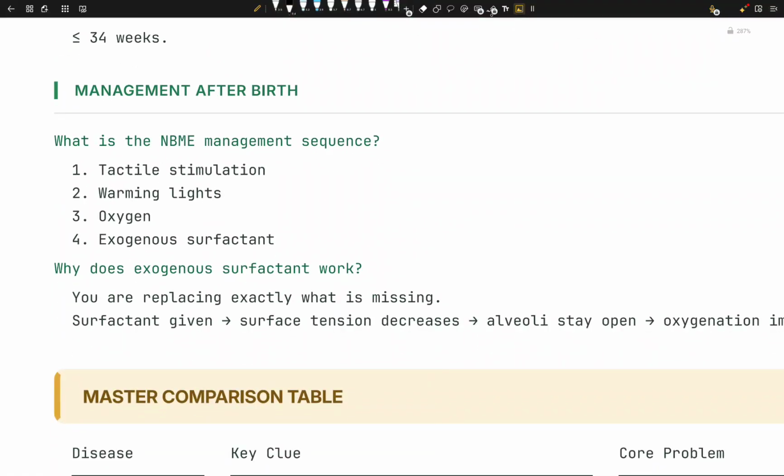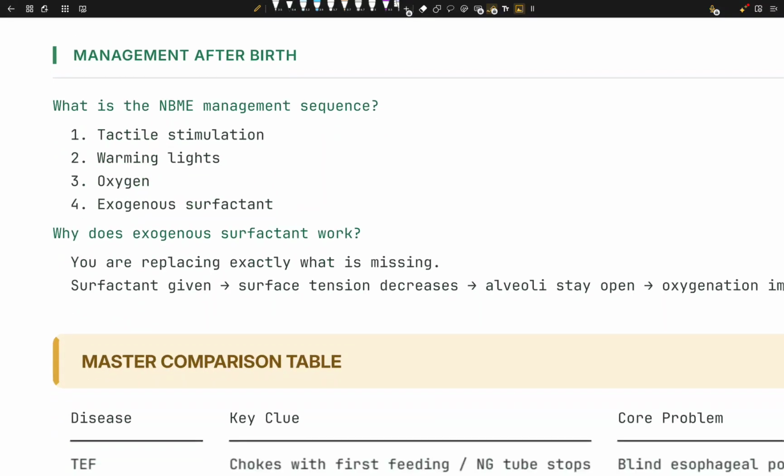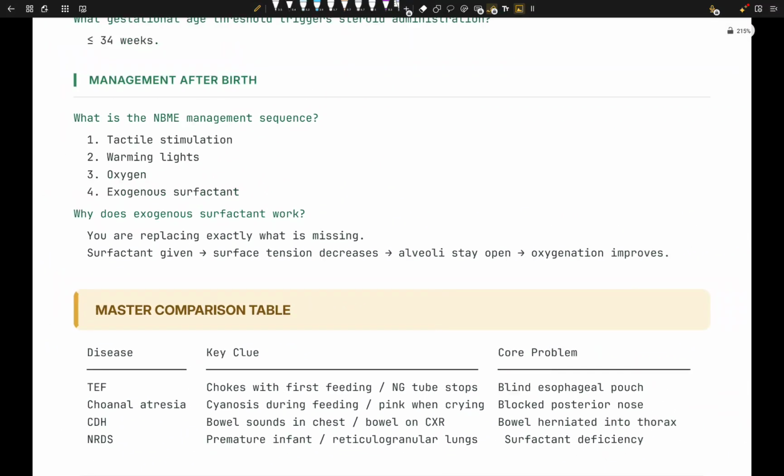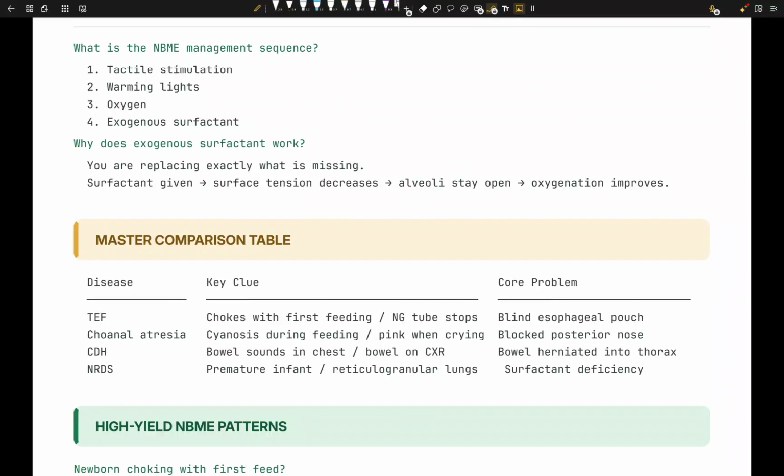Management after birth. Okay. The child is born with this terrible disease, NRDS. What's going to happen? What is the management? Okay. Tactile stimulation. We're going to do this tactile, right? We're going to touch him. Tactile means touch. Warm light, oxygen, and exogenous surfactant. Now, why does the exogenous surfactant work? Because you are replacing the exact thing that is missing. So surfactant missing, surface tension decreases, alveoli stay open, oxygenation improves.